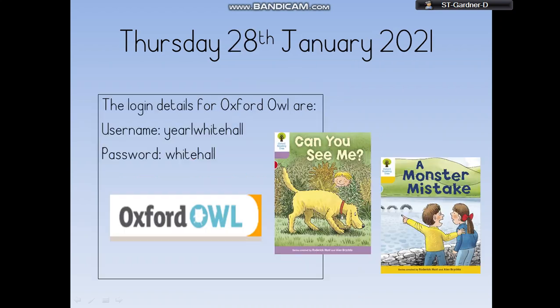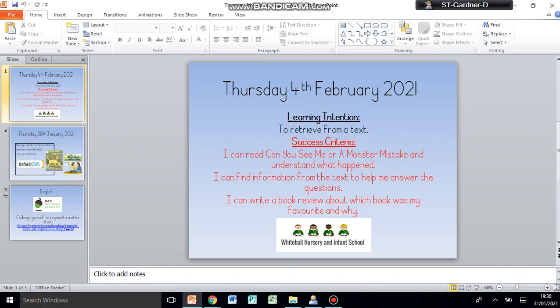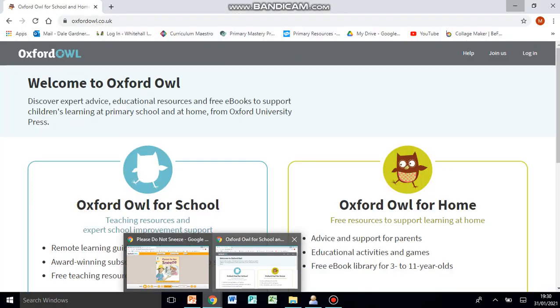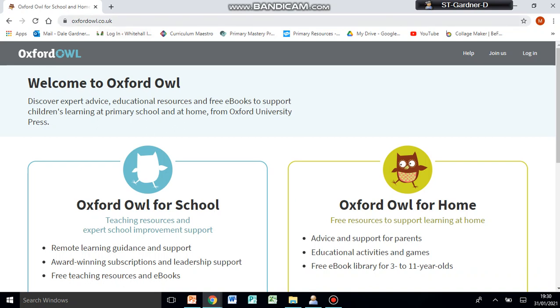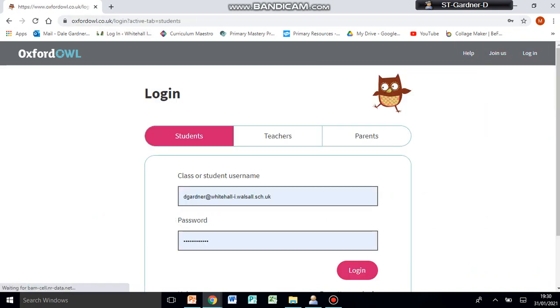Okay, so first of all, you need to log on to Oxford Owl, and again the login details are displayed. Year 1 Whitehall as the username and Whitehall as the password. And when you log on, you can search for Can You See Me and A Monster Mistake, which I'm going to show you now. So if you go to Oxford Owl's website, .co.uk, log in, and under students, if you type in Year 1 Whitehall and the password Whitehall, you will be able to log in.